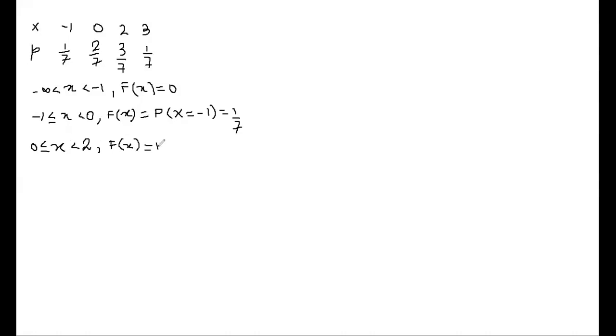We will always start from the initial part: probability x equals -1, plus we are including 0, so probability x equals 0. So it becomes 1 by 7 plus 2 by 7, which is 3 by 7.